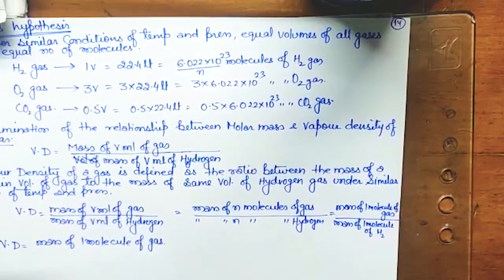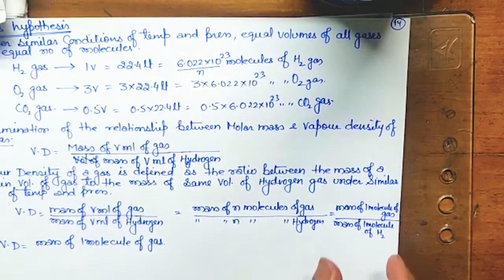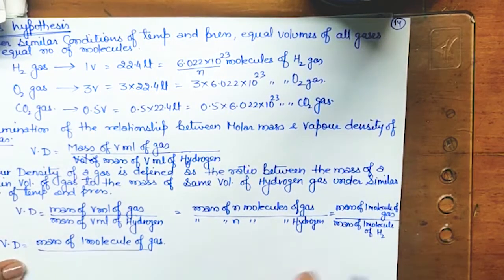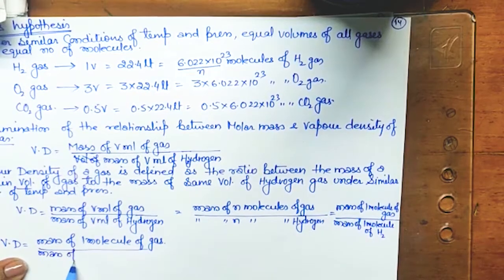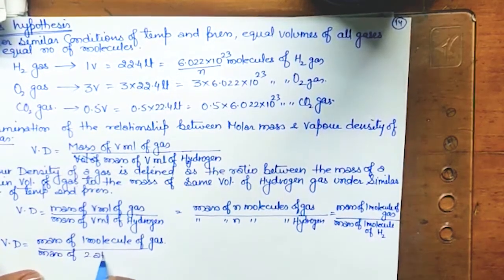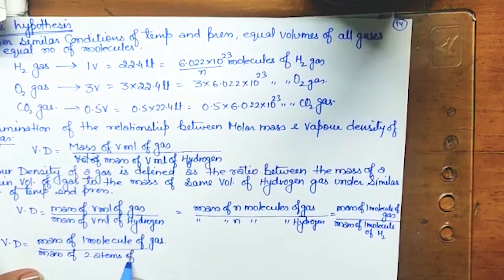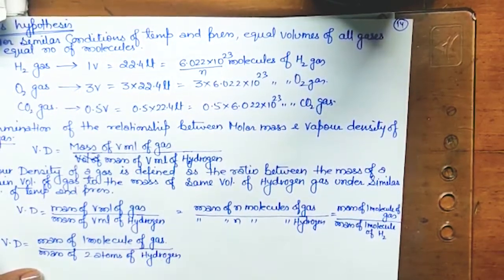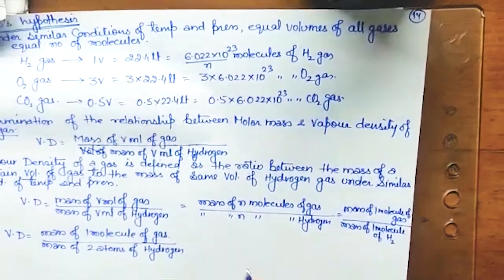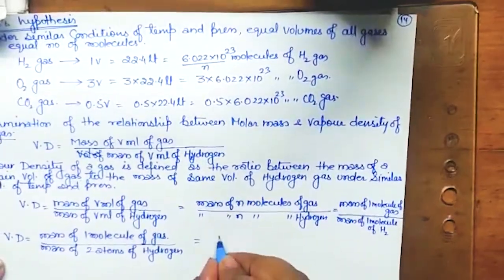In 1 molecule of H2 there are 2 atoms of hydrogen, isn't it? So can we write, instead of this part, mass of 2 atoms of hydrogen? Yes, we can write.